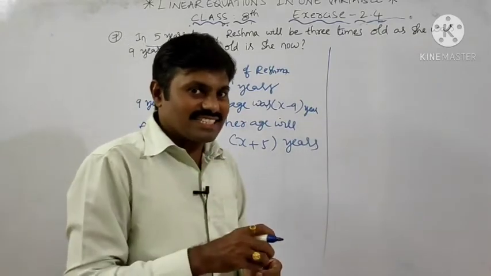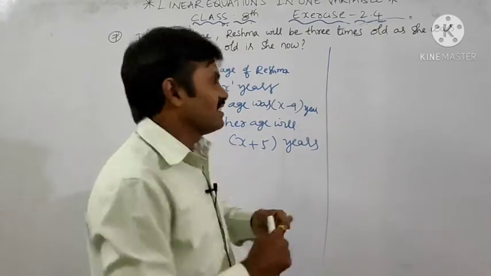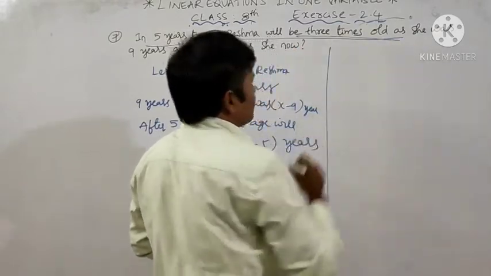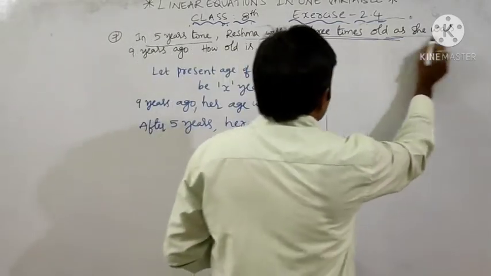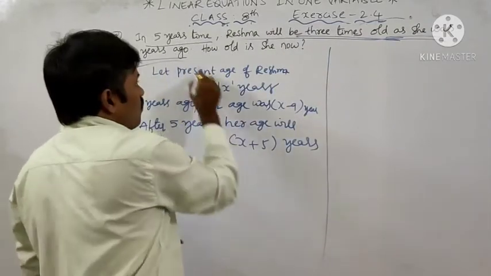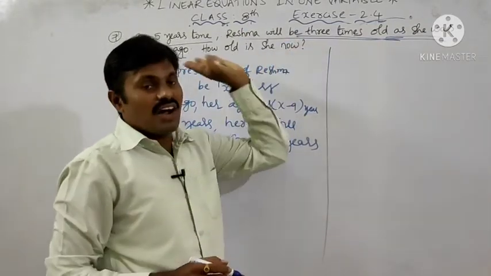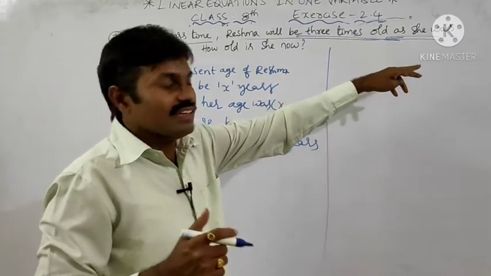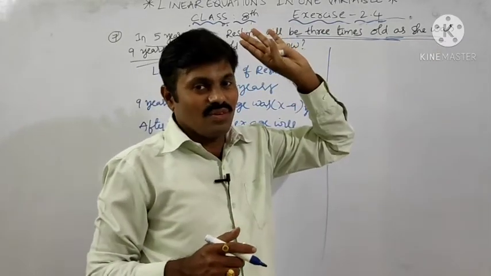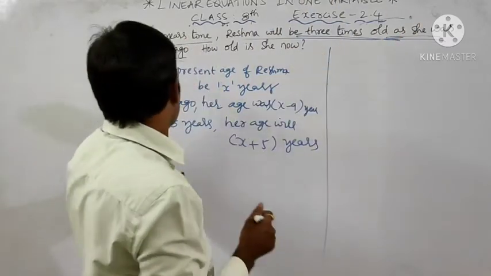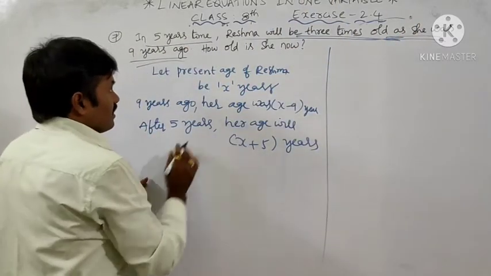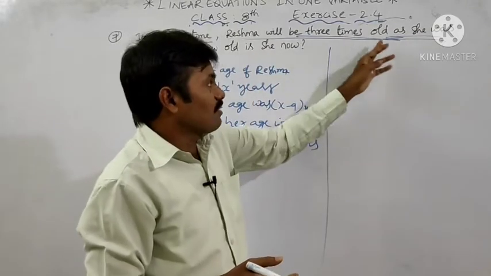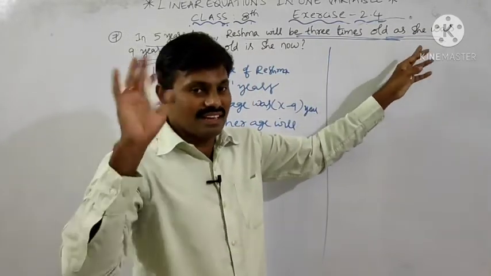Now what is the condition? What is the connection between these two? Then what is the condition? Reshma will be 3 times as old as she was 9 years ago. Reshma's age after 5 years is 3 times her age 9 years ago.